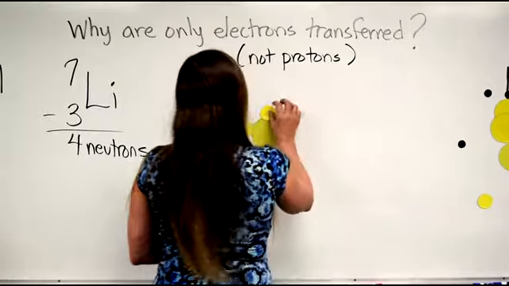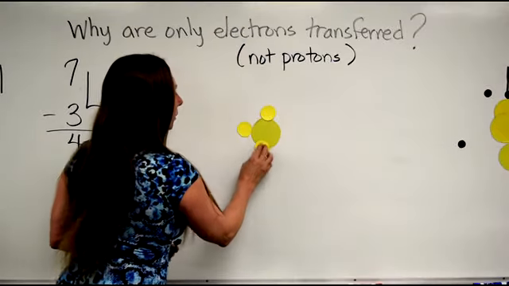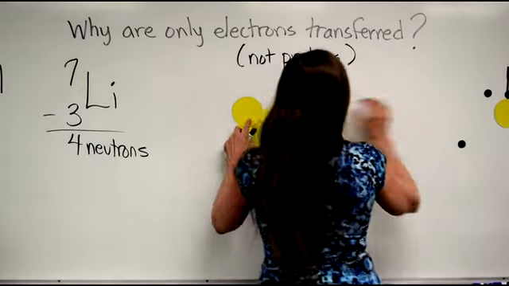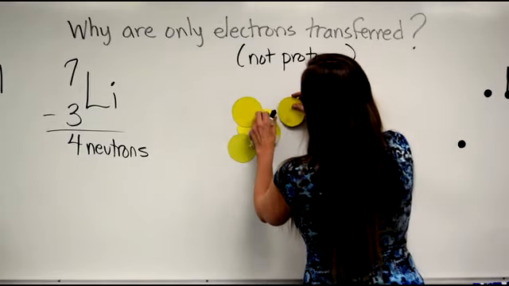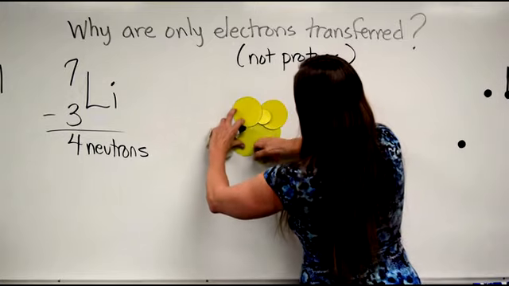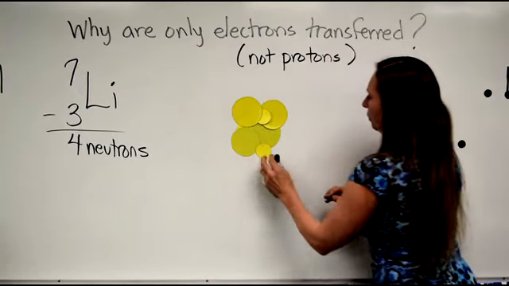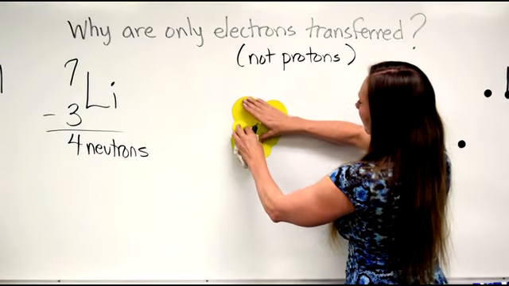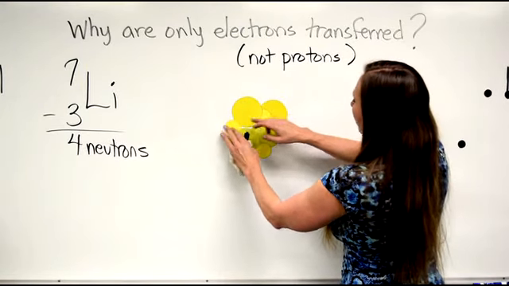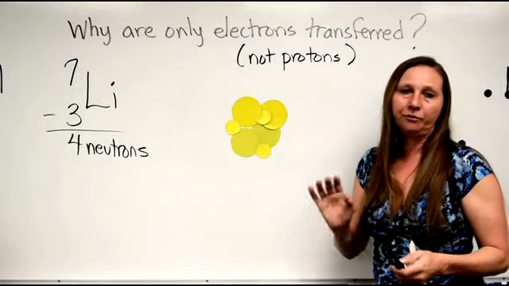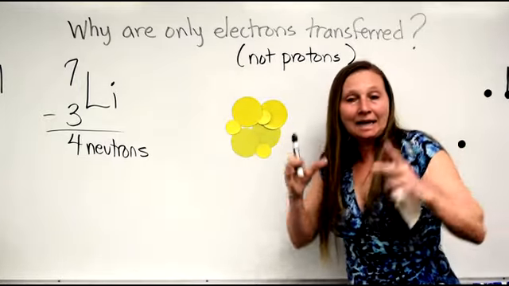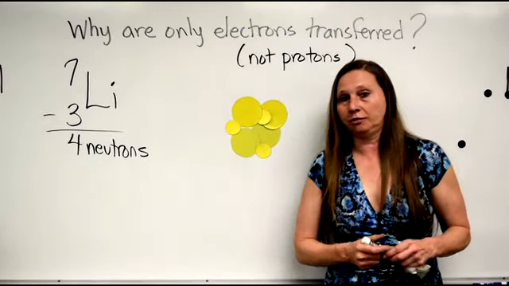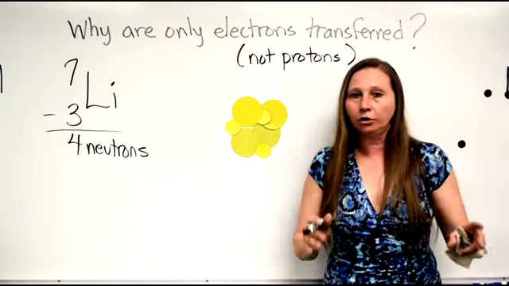So we need 3 protons, 1, 2, 3, in the nucleus. And we need 4 neutrons, 1, 2, 3, 4, and we put them tightly together because that's the way they are in the nucleus, very, very tight. So there's 1, 2, 3 protons and 1, 2, 3, 4 neutrons, packed tightly in the nucleus and held together by the strongest of the 4 fundamental forces, the strong nuclear force.